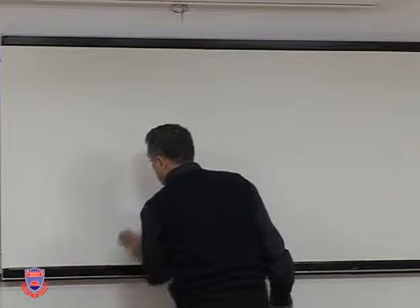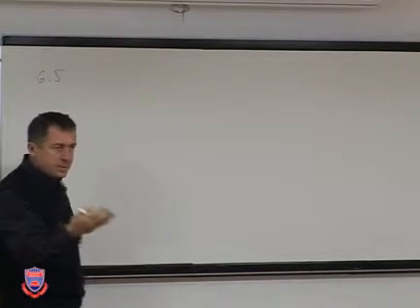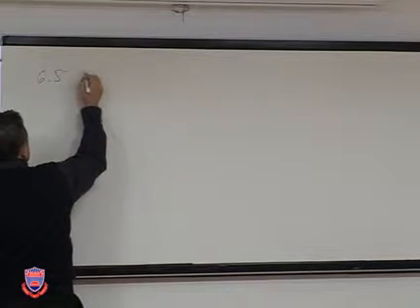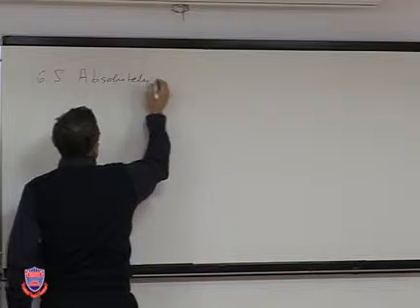And this is a rather strong type of continuity, absolutely continuous functions. This is 6.5. Maybe the most important class of absolutely continuous functions is just the indefinite Lebesgue integral. So please write: absolutely continuous